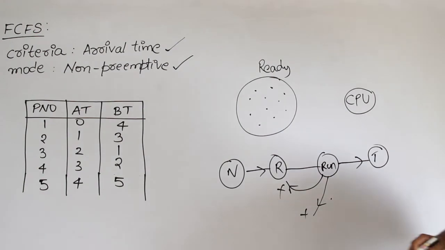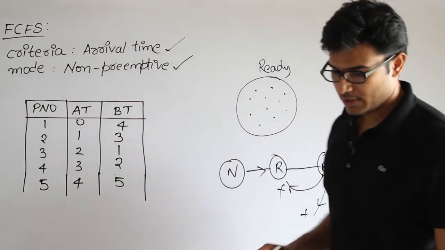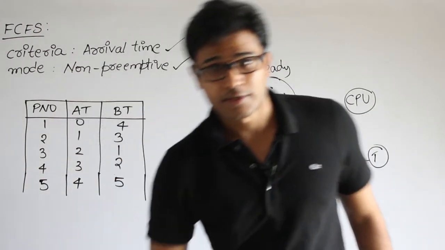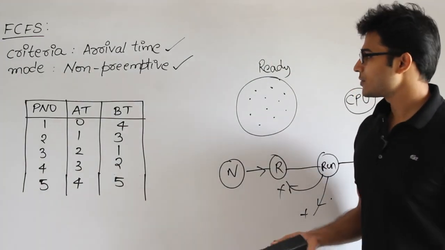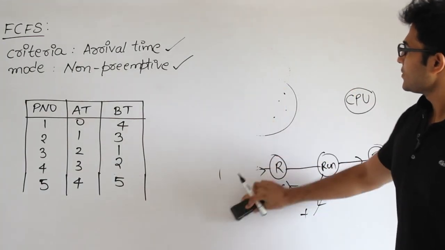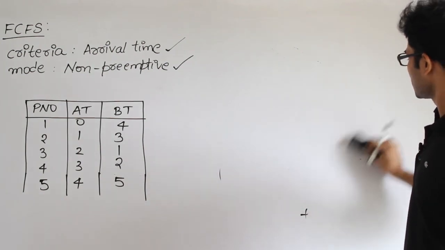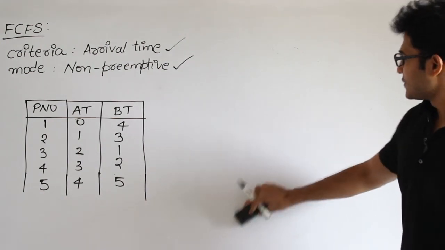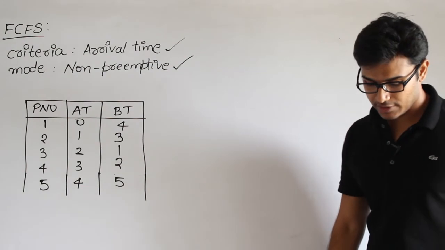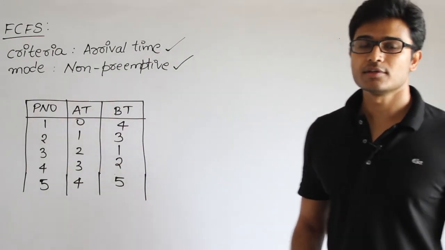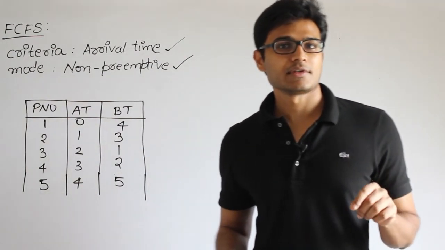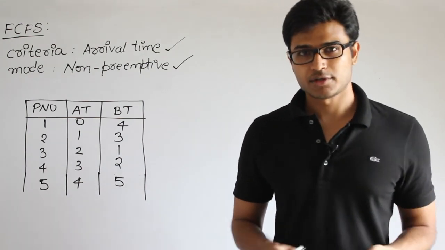Now which one are you going to choose? That depends on the arrival time. Got it? So I'll just take an example and explain it. And now we are going to use something called a Gantt chart. If you remember, I have used the Gantt chart even in job sequencing with deadlines. In algorithms, there is a concept called job sequencing with deadlines. Even there I used the Gantt chart.